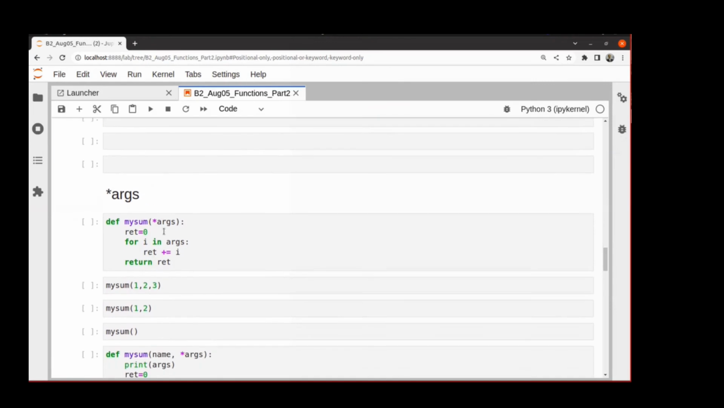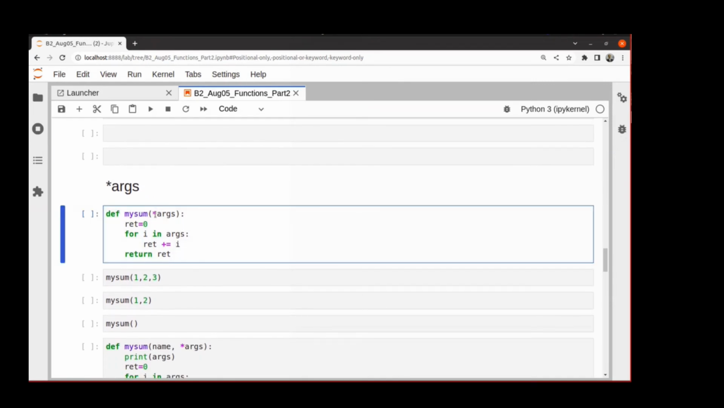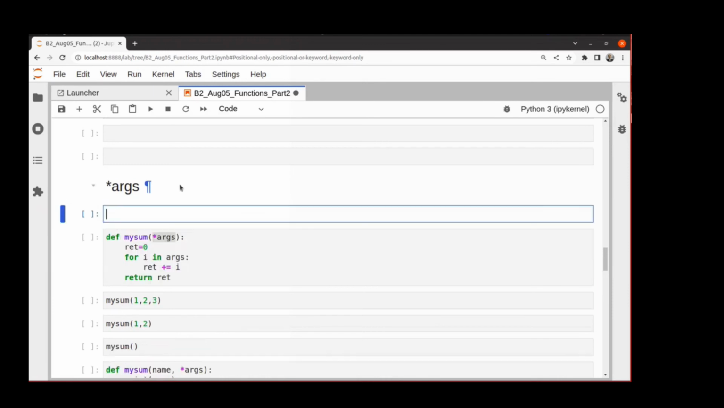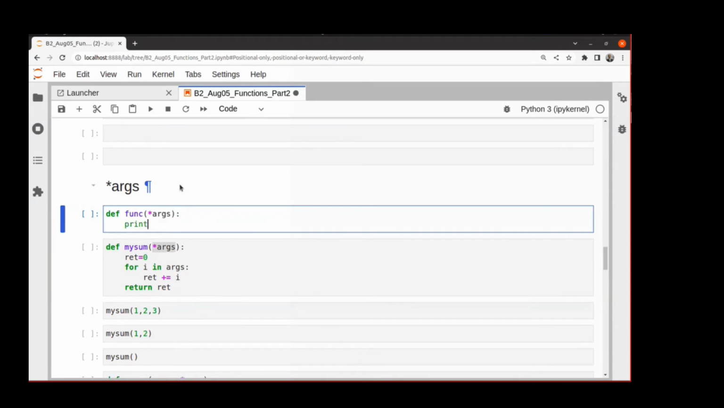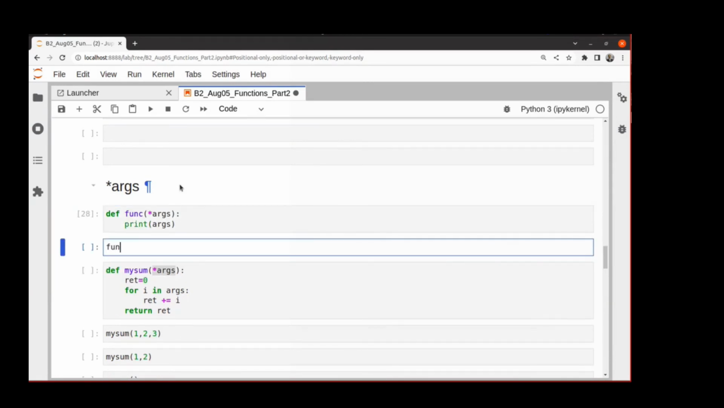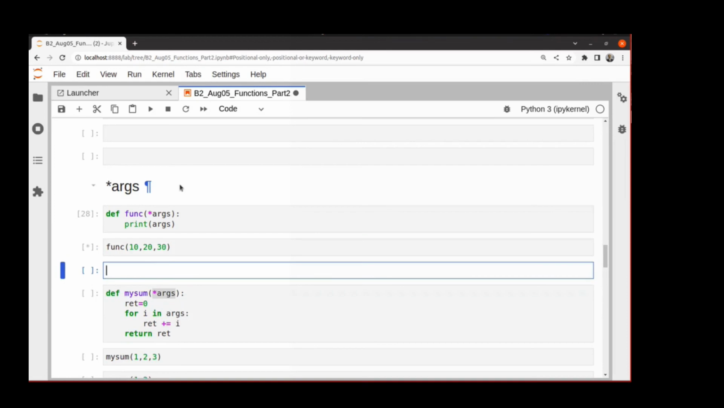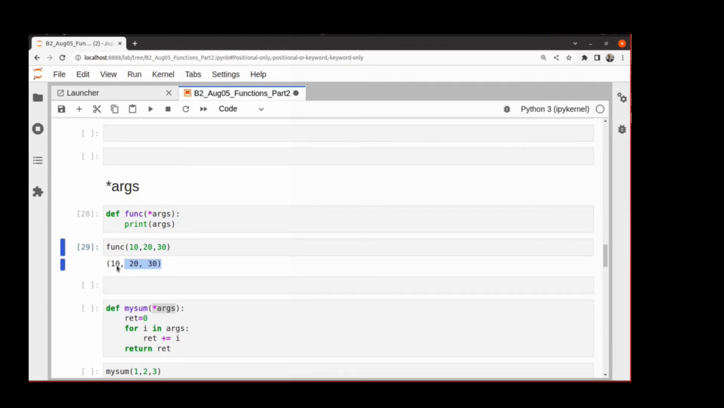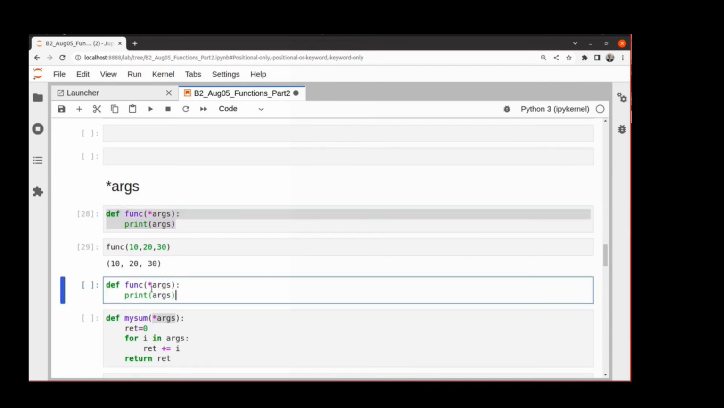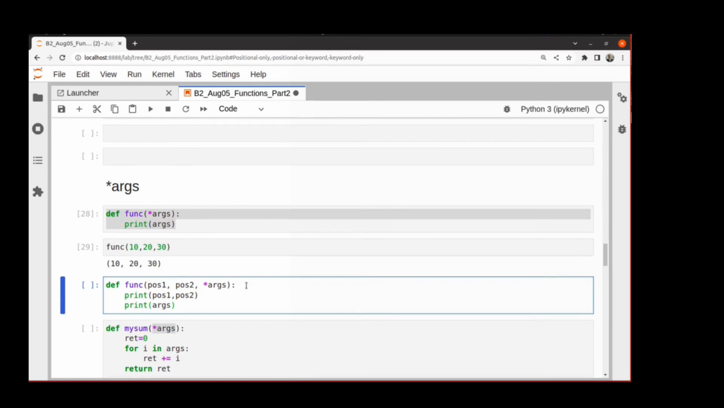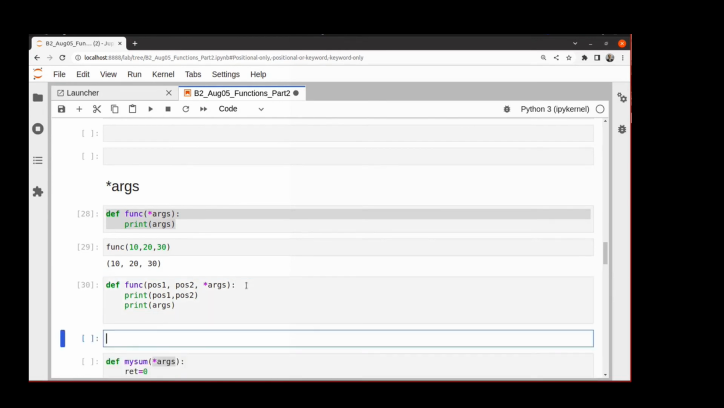Let's recap a little bit about star args. Star args basically captures all the positional arguments which are not otherwise captured. So let's start with a simple function. Let me just call it. And then args is a tuple which captured all of this. And if you have a mixed kind of thing, let's say you have pos1, pos2, star args, and now let me call it.